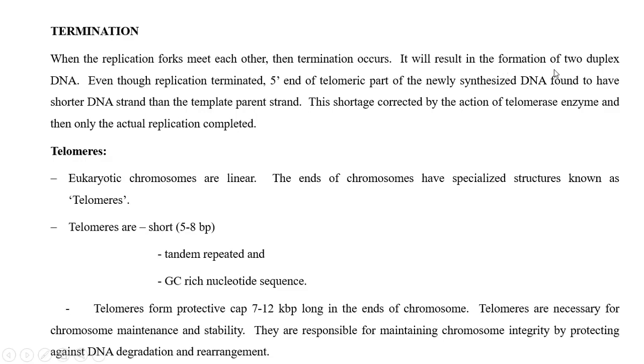It will result in the formation of 2 replicated DNAs, each replication terminated at the 5' end of the telomeric part. The newly synthesized strand is found to have a shorter DNA strand than the template parental strand. So that is finally joined to make a complete newly synthesized DNA.